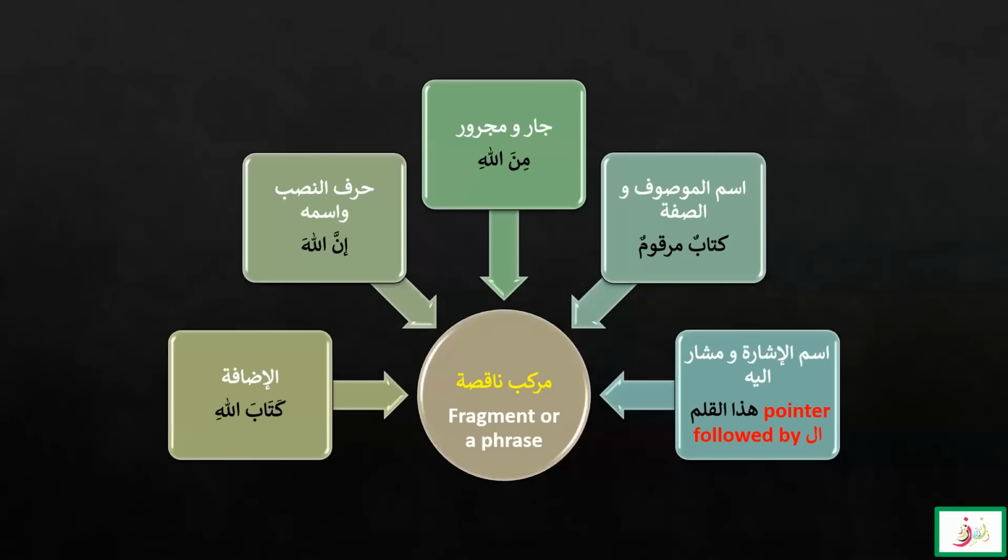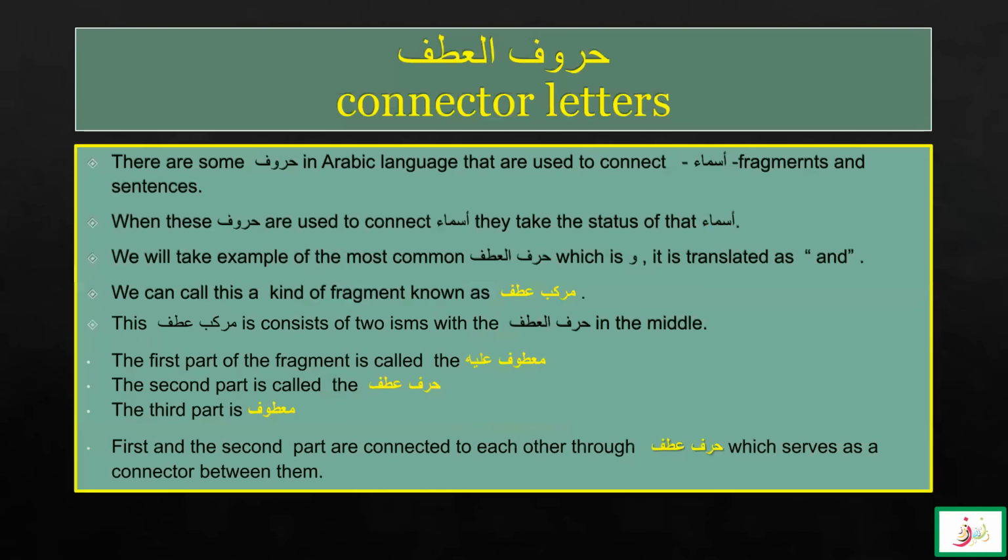About Mawsuf and Sifa, the most important thing that we learned is that these two words must match. The Mawsuf and the Sifa must match in the four properties that we have learned: the number, the gender, the status, and the type. About Ismul Ishara and Musharun Ilay, we know that Haza, Hazani, these are the pointer words and they are followed by an ism, but that ism should have al to make it a fragment. If there is no al, then there is an invisible is, so it will be a sentence and not a fragment. So these are the most important fragments that we learned.